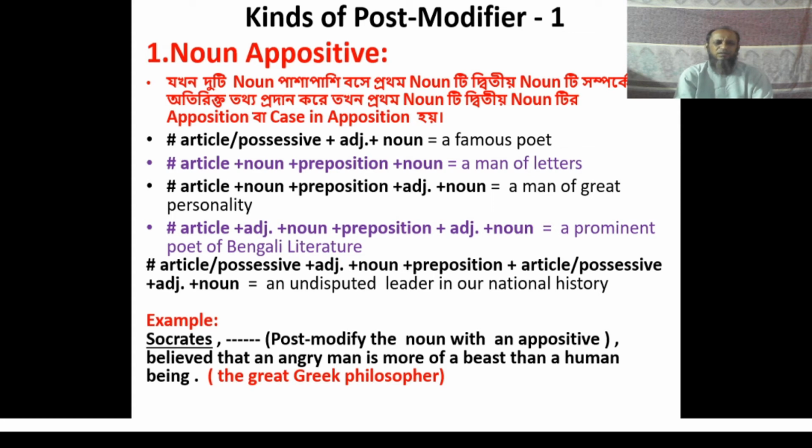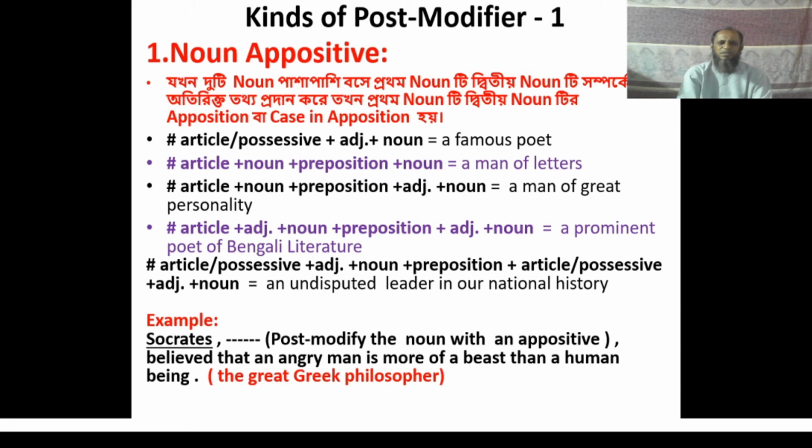That is when one noun is used before another noun and the first one works as an adjective of the second noun. The first noun is used as a noun appositive. Look at some structures of noun appositive.